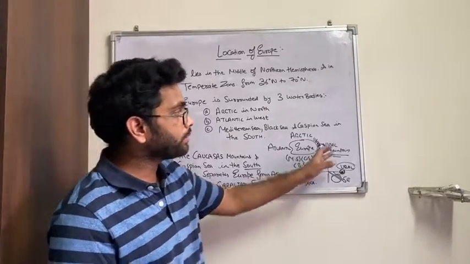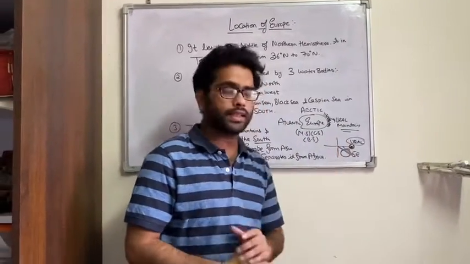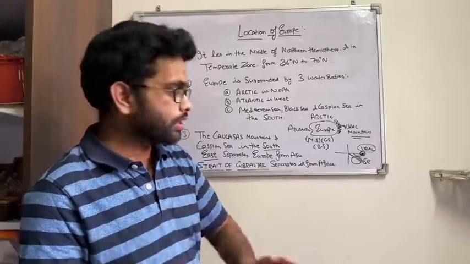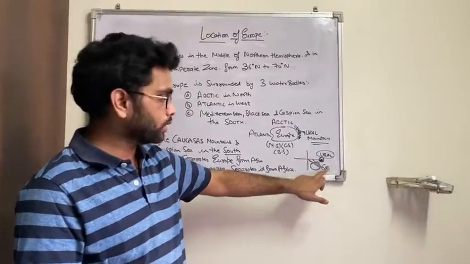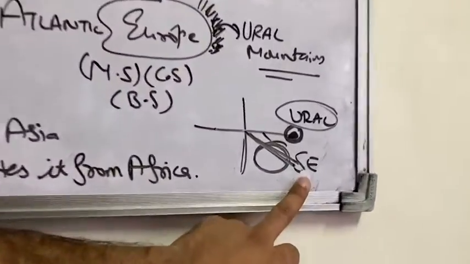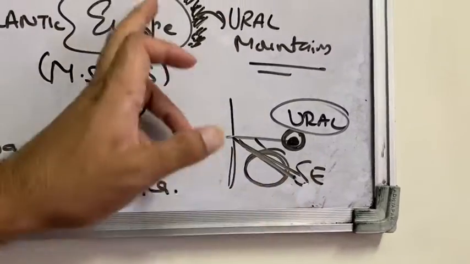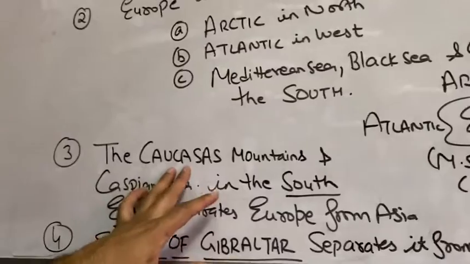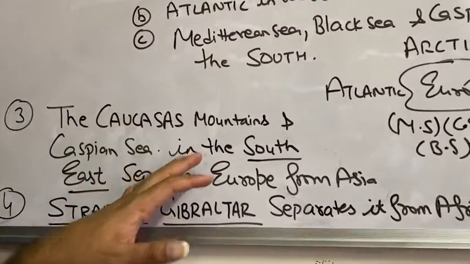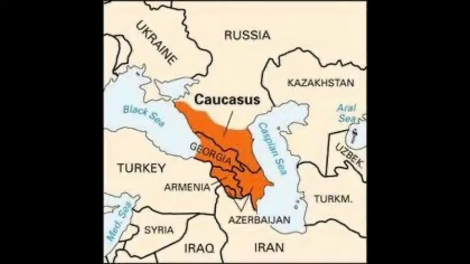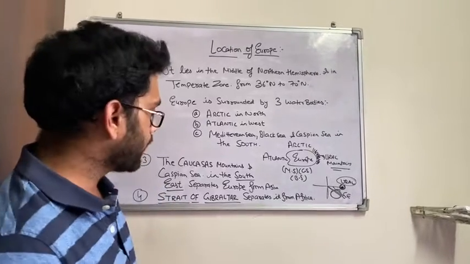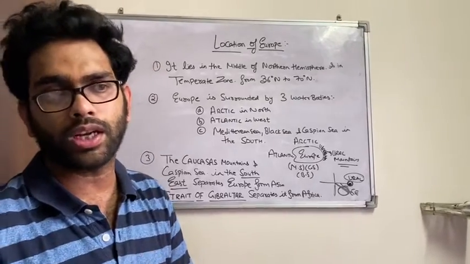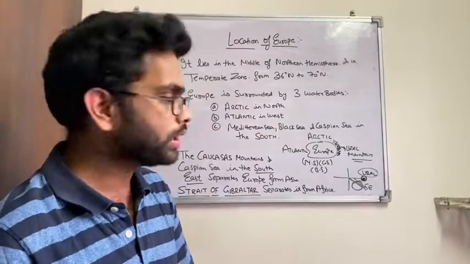The Ural Mountains were towards the eastern part. If we look from the southeast portion, then we will see that Europe is separated from Asia by the Caucasus Mountains and the Caspian Sea. I have inserted one image by which you can see clearly how the Caucasus Mountains and the Caspian Sea are located and how they are separating Europe from Asia with respect to the southeast direction.